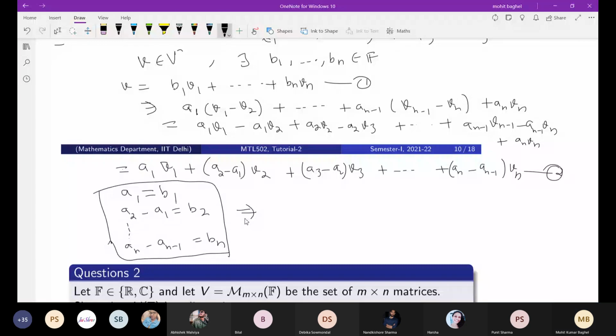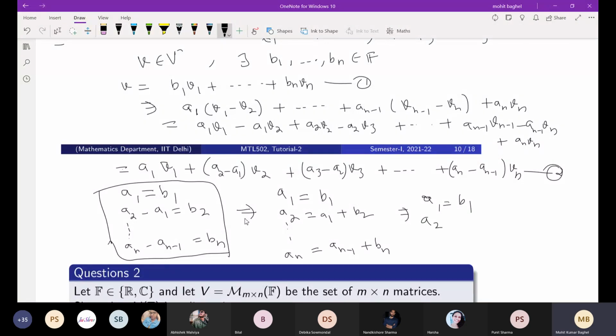So you can write a1 plus b2 and an equal to an minus 1 plus bn. But if you see, because this b1 is a1, so you can also write a1 equal to b1 and a2 equal to b1 plus b2, and this an equal to b1 plus b2 plus bn.